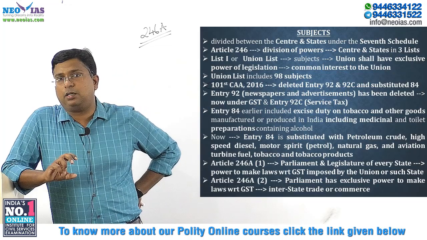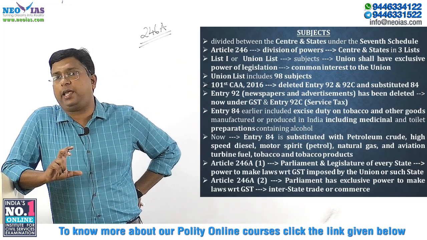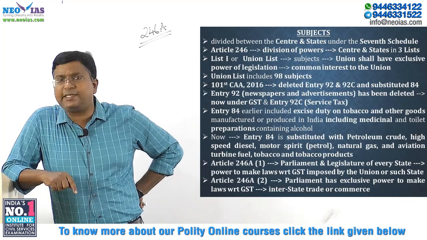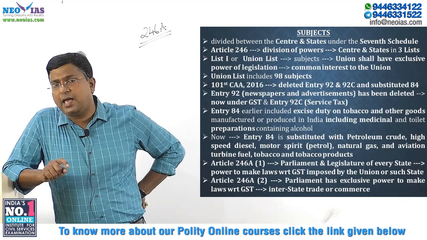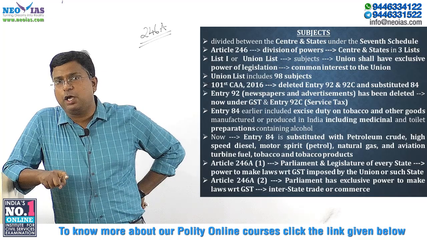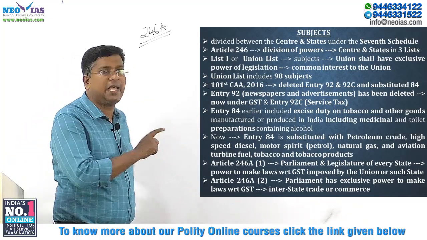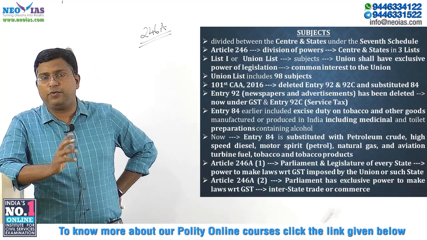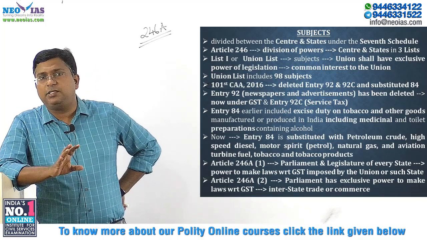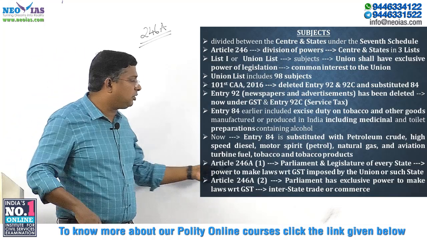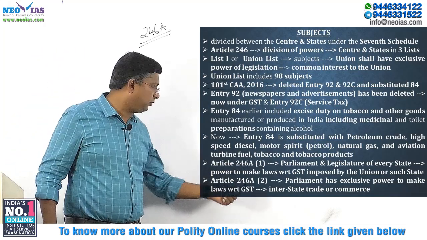So Article 246A clause 1 says that both the center as well as all the states have the power to make laws with respect to GST, in relation to the union as well as to that particular state. So we already know that there is a central GST law, and a state GST law. It is mainly because of this Article 246A clause 1.